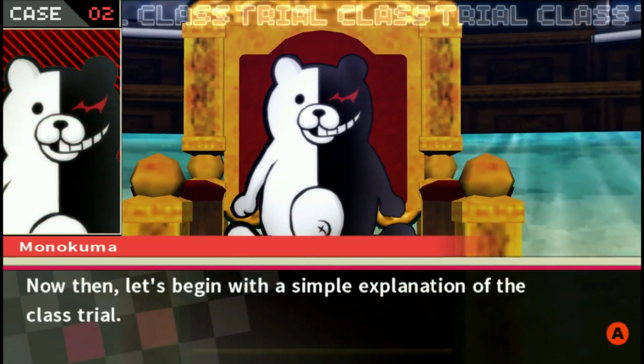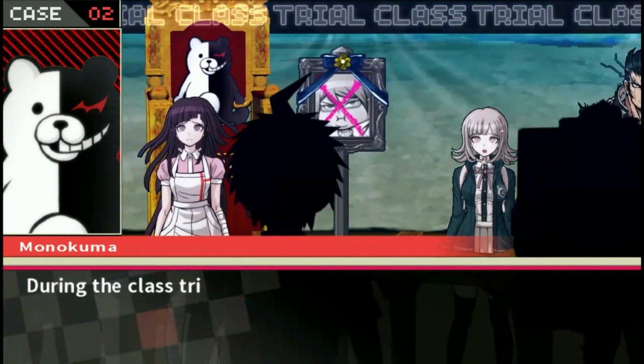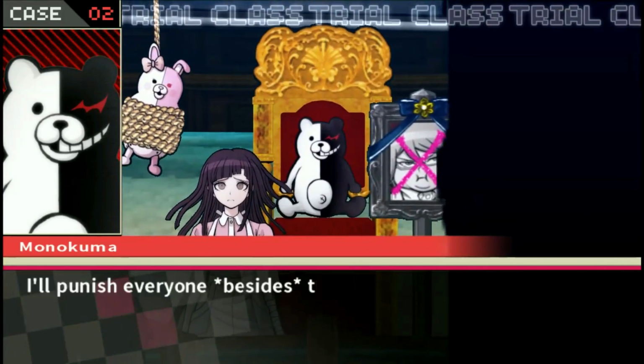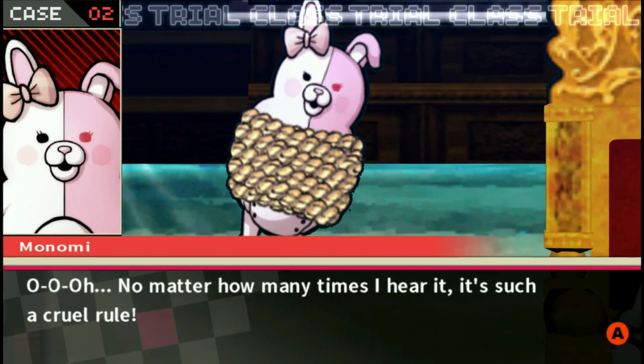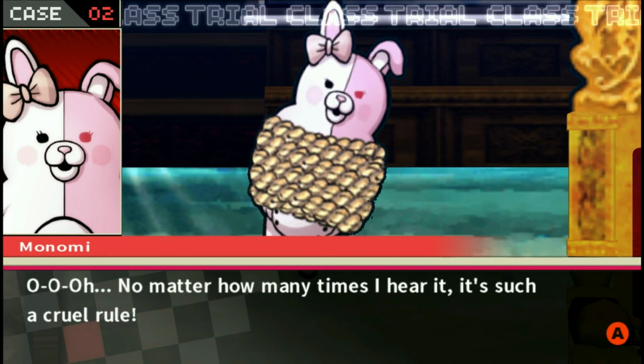Now then, let's begin with a simple explanation of the class trial. We already know how. During the class trial, you will vote, and if you vote correctly, I'll punish everyone besides the culprit. Oh, no matter how many times I hear it, it's such a cruel rule. Sorry, Monomi, you're not useful right now.